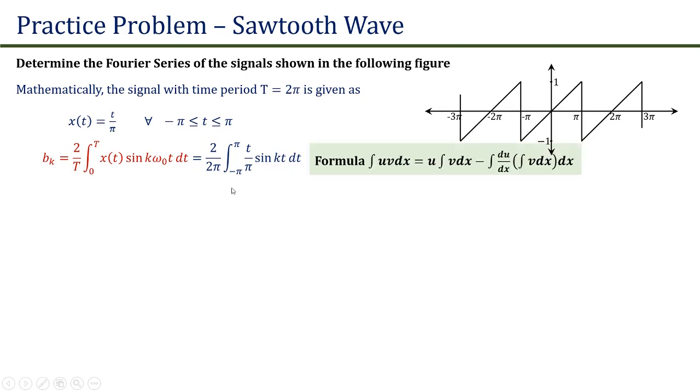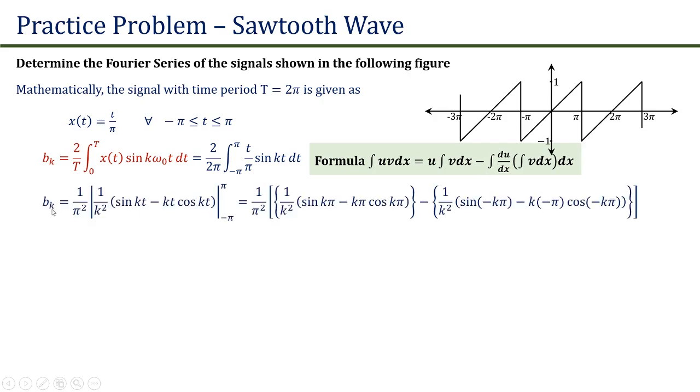This is an integration that contains two functions of time, therefore we can solve this by integration by parts method given by this formula. Accordingly, we will get bk is equal to pi square into 1 upon k square sin of kt minus kt into cos of kt with the limits minus pi to plus pi.